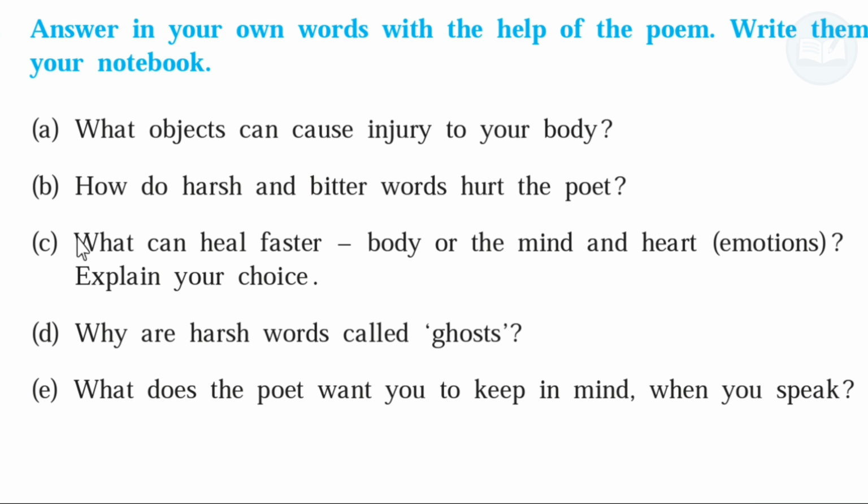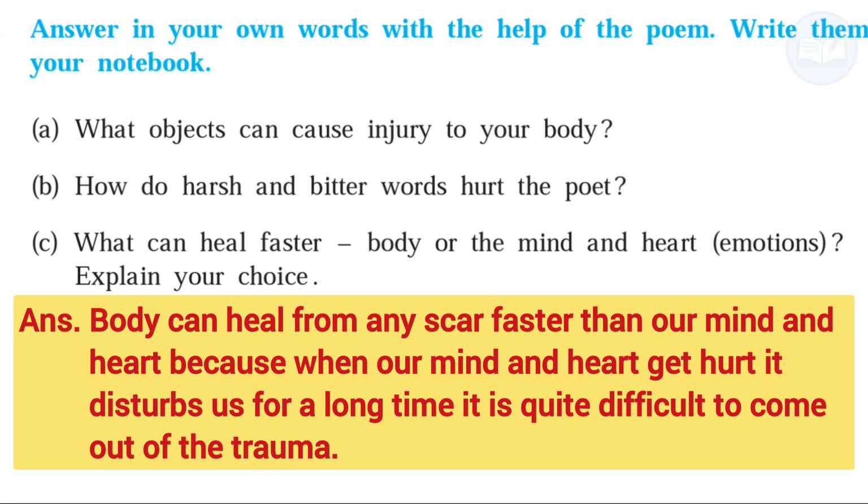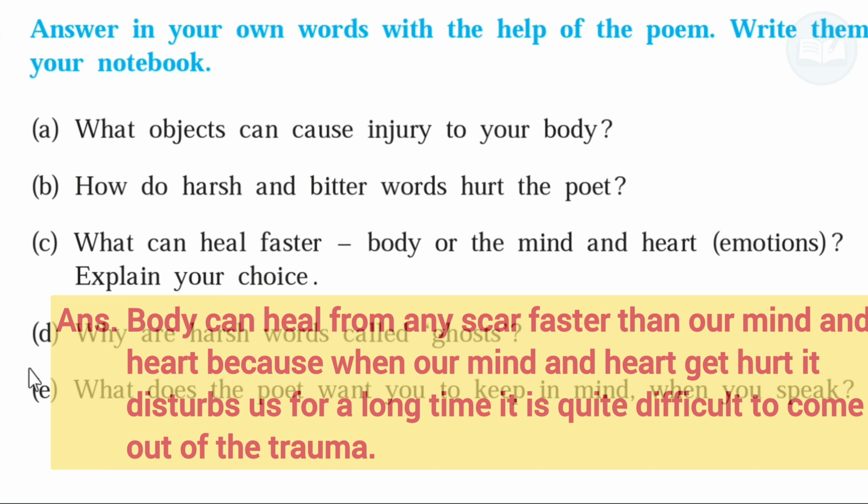C. What can heal faster, the body or the mind, the heart, the emotions? Explain your choice. Answer. The body can heal from any scar faster than our mind and heart, because when our mind and heart get hurt, it disturbs us for a long time. It is quite difficult to come out of the trauma.